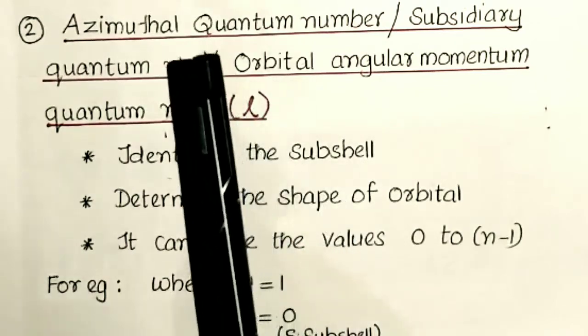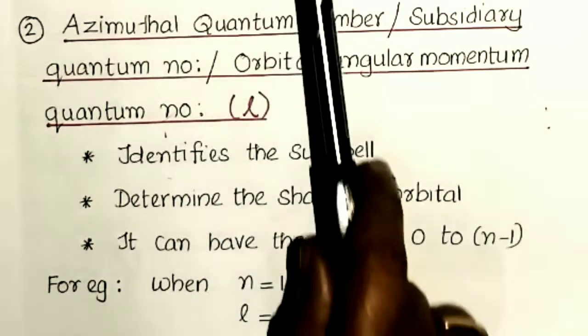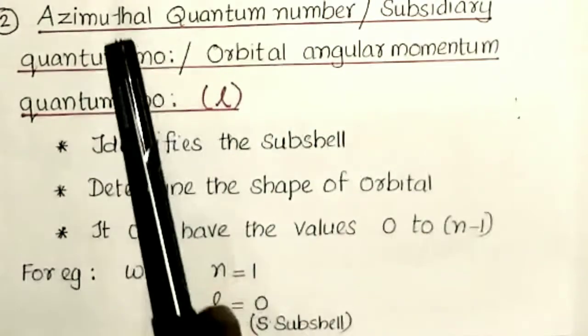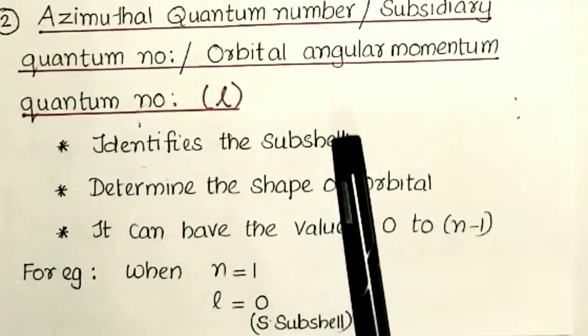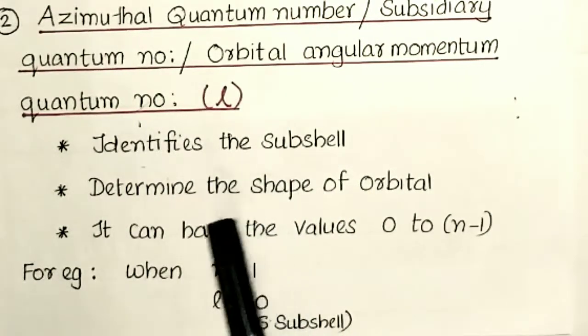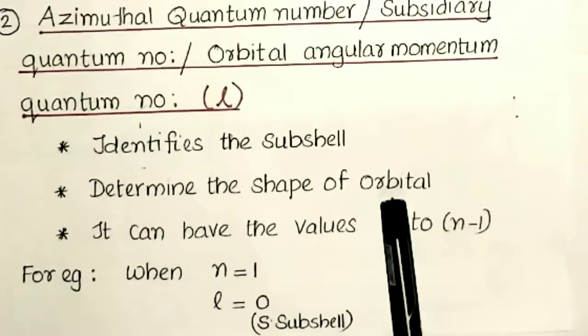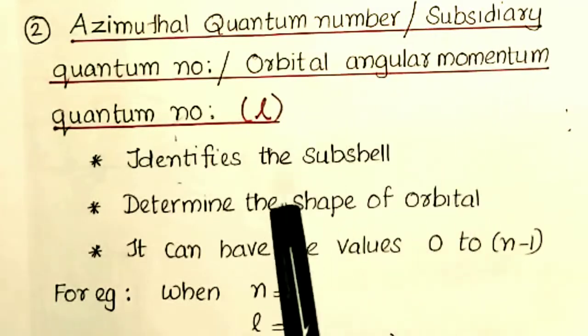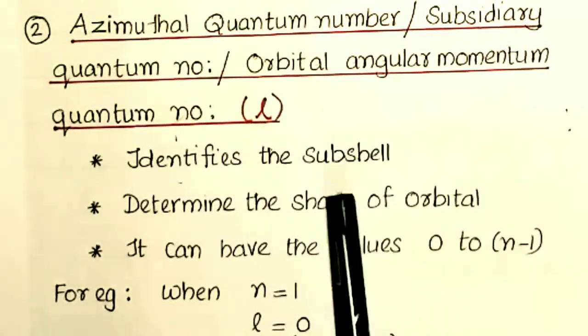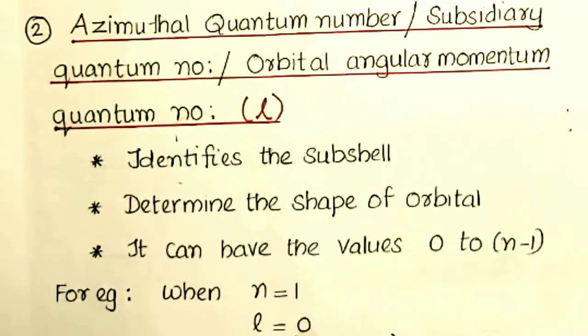From the principal quantum number we identify the main shell, and from the azimuthal quantum number we identify the subshell and determine the shape of the orbital.